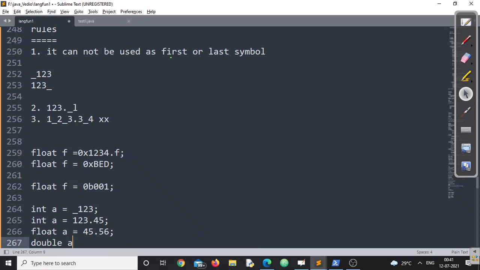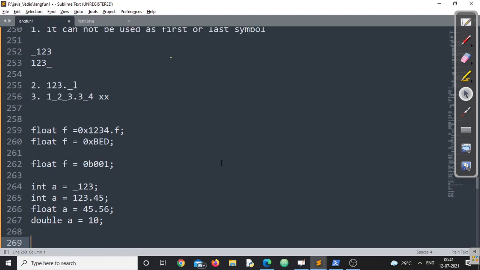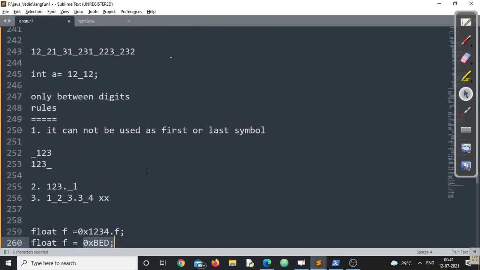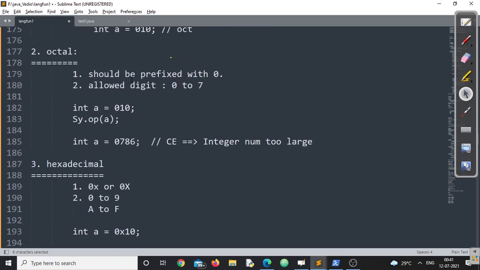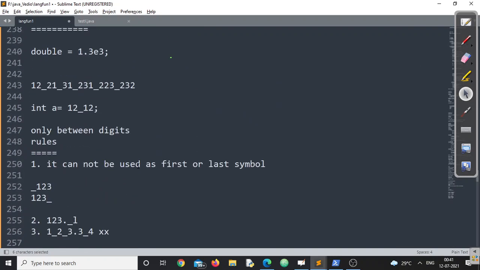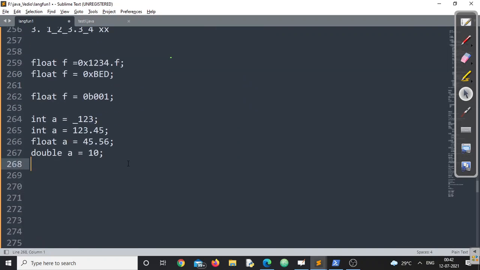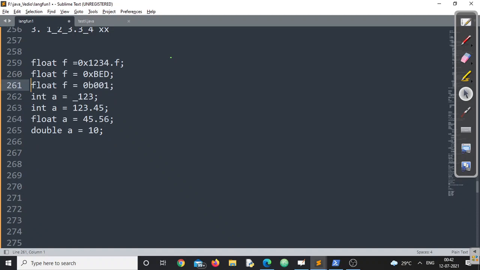Double a is equal to 10. Now you need to check which among these is a valid declaration and which is an invalid declaration. You need to concentrate only on the literals, and you have to apply all the knowledge we have acquired in this session to solve this, right? So please solve this by yourself and cross-check whether the answers you are giving without compilation are correct or whether you need some more.